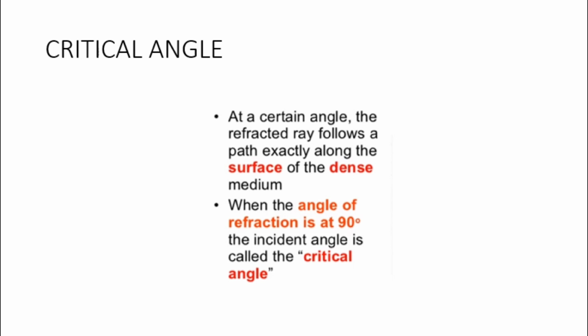Okay, so we can define this critical angle. At a certain angle, the refracted ray follows the path exactly along the surface of the denser medium. It means the angle of refraction is 90 degrees. So that angle of incidence in the denser medium for which the angle of refraction becomes 90, that angle you call the critical angle.